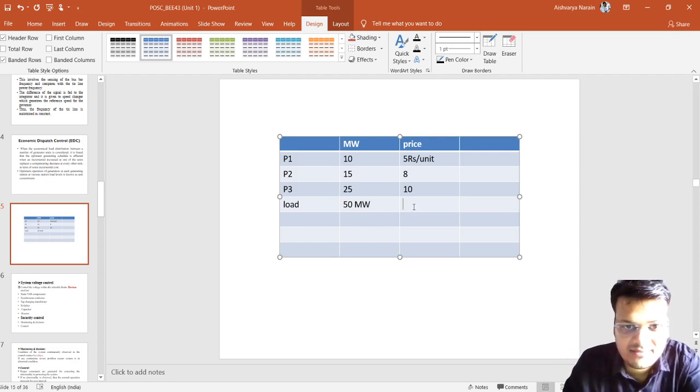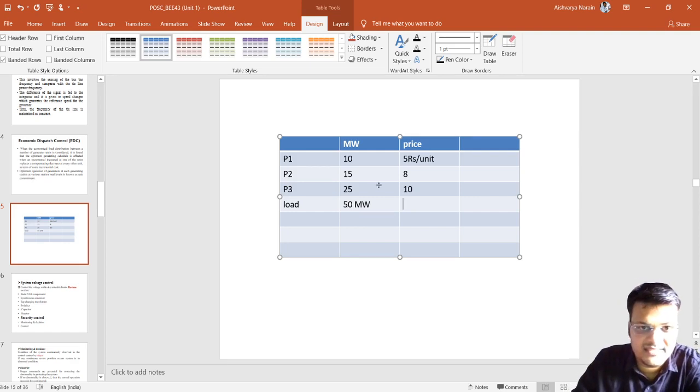So in total, how much cost do we have to give to the generating station or generating company? How much is the cost of 50 megawatt?